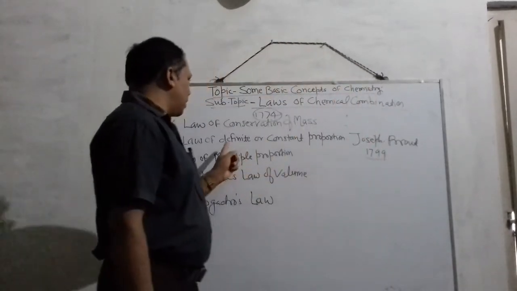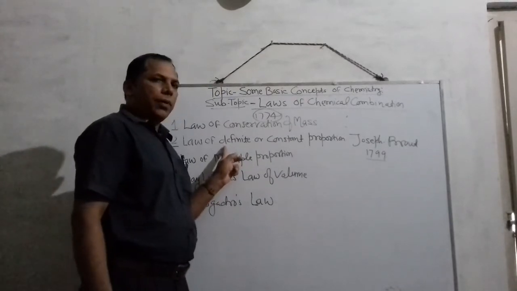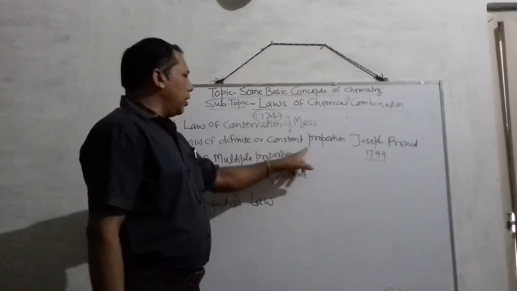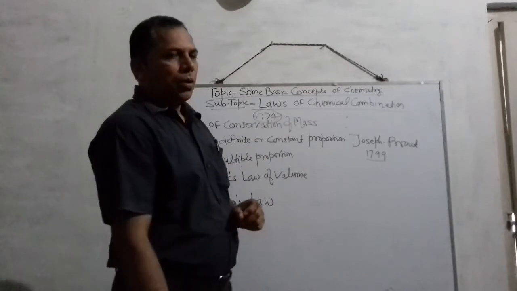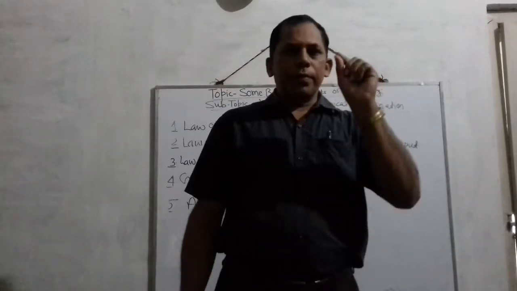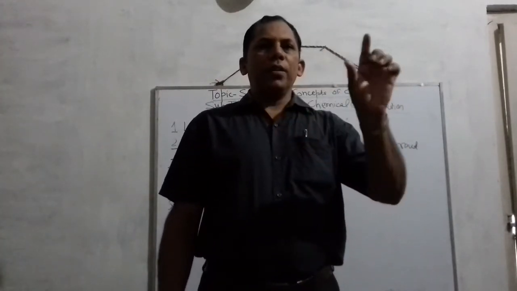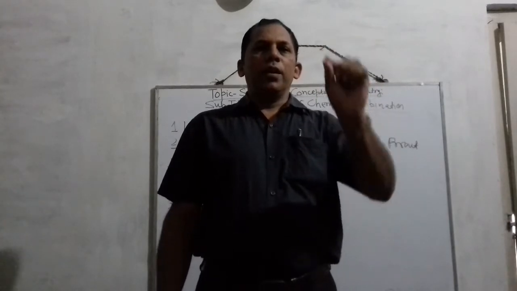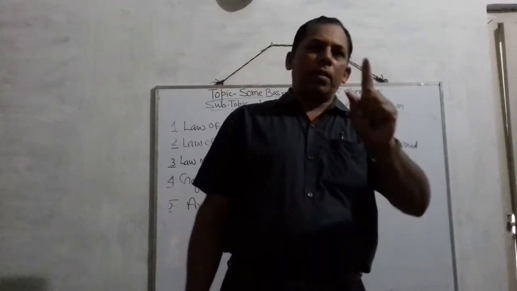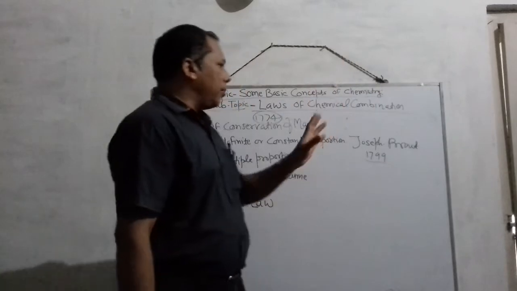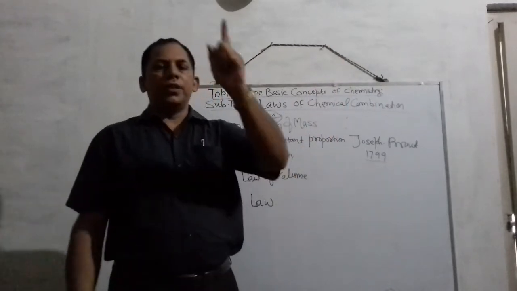Listen to the statement carefully. According to this law, in a chemical substance, the elements are always present in a definite proportion by mass. It means the chemical composition of the compound is definite.